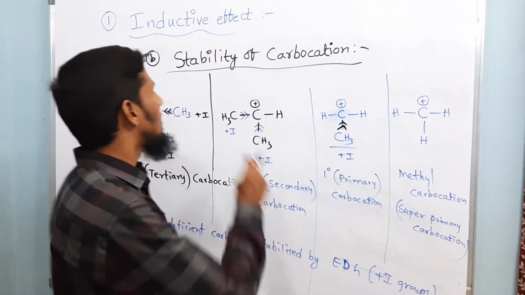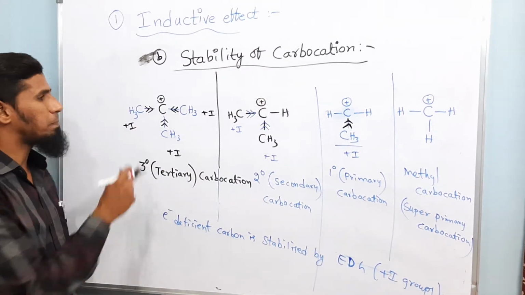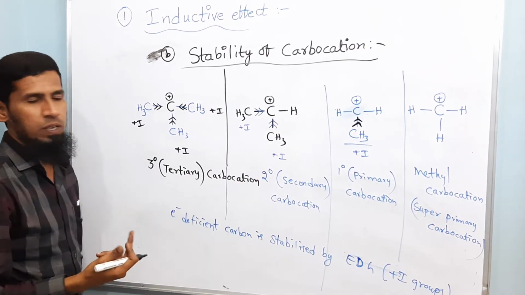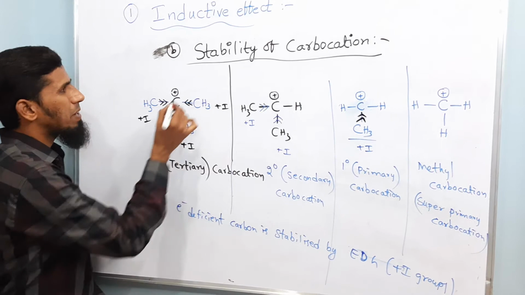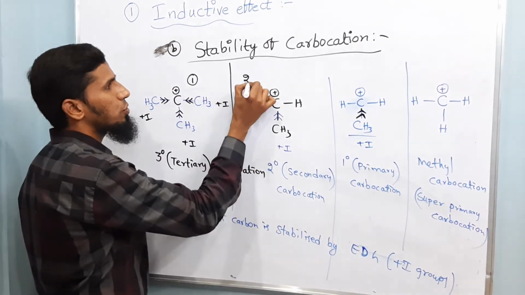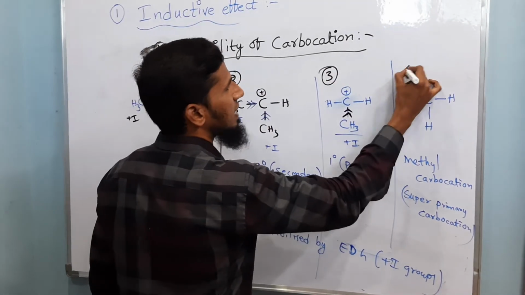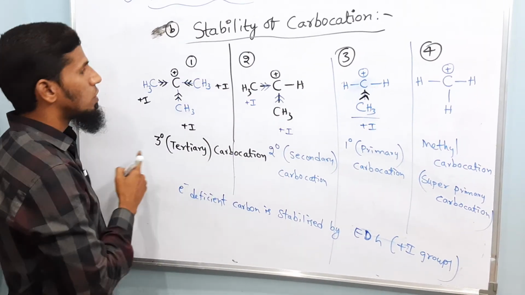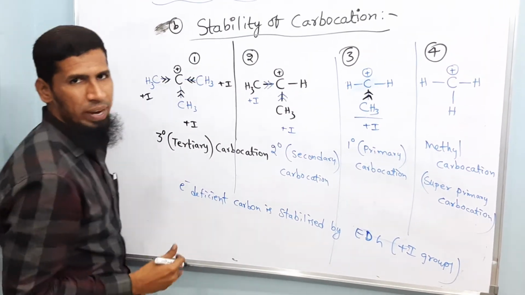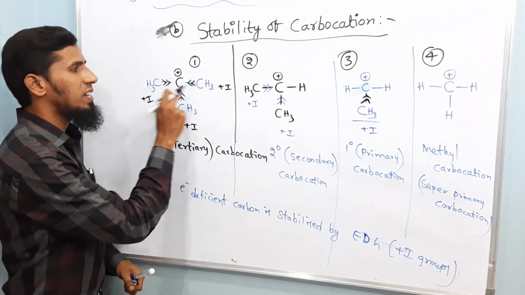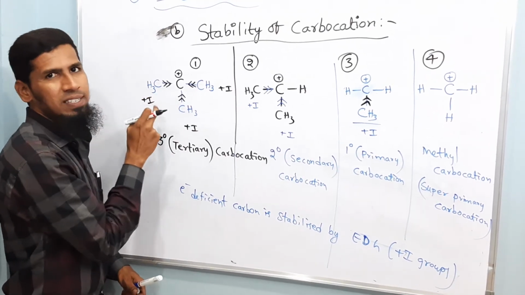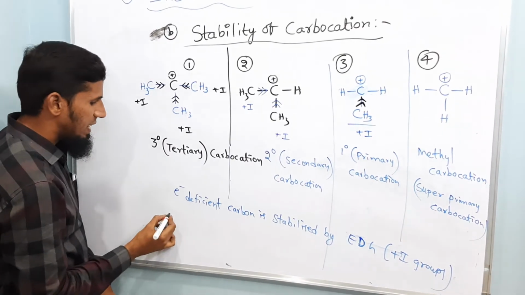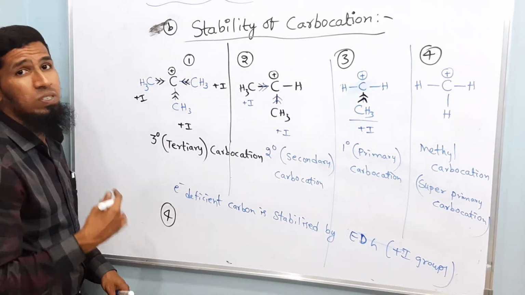So basically, the stability of carbocation can be explained with respect to plus I groups and minus I groups. If I consider this as 1, this as 2, this as 3, and this as 4, that is 1, 2, 3, 4 are 4 different carbocation examples. So which one is the most stable carbocation here? Tertiary, obviously. The tertiary carbocation is the most stable carbocation. So I'm writing it as 4. Number 4 is the most stable carbocation.